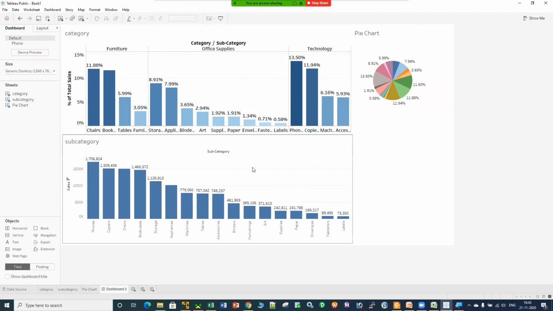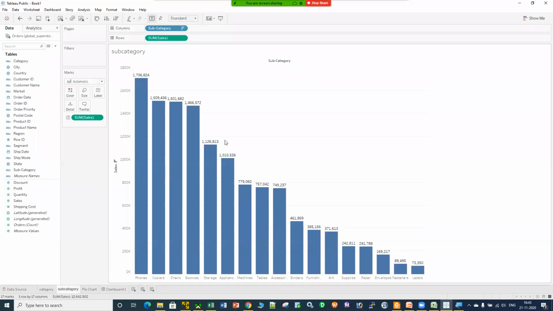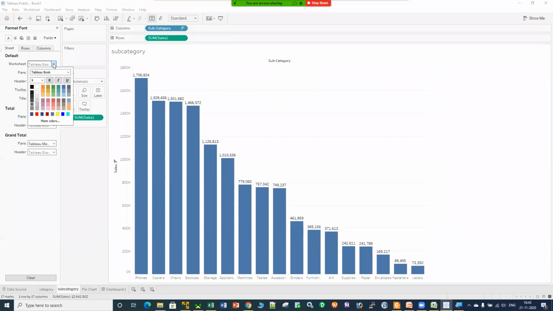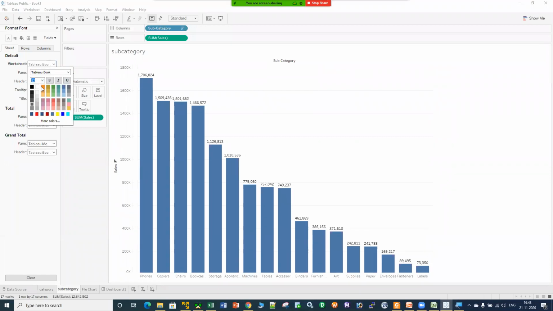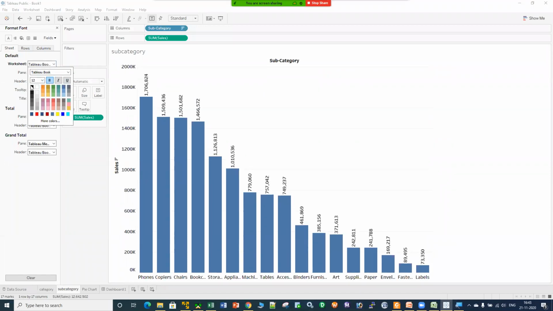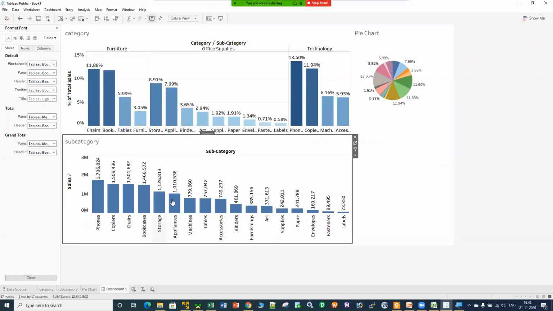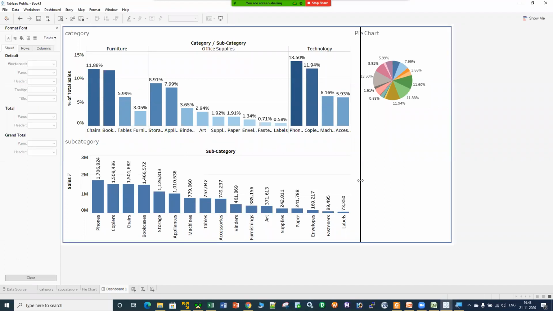See here, we have not formatted the subcategory sheet, so I can directly go to that sheet. How can I go? If you are having 60, 70 sheets, and if you want to jump to that particular sheet directly, then go to this button. You will be directly jumping to that particular sheet, right? Right click over here, click on format, increase the font size, make it bold and make it black, right? And you can go to that dashboard. It is reflected over here, right?